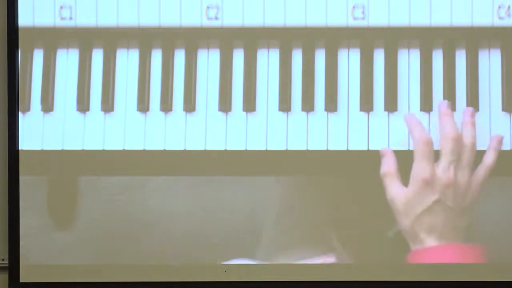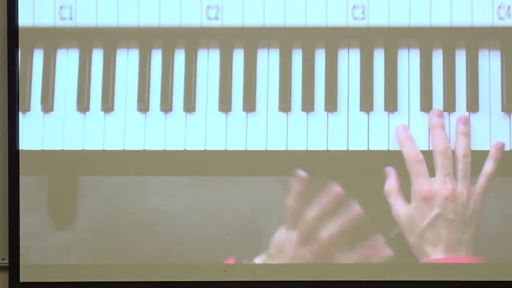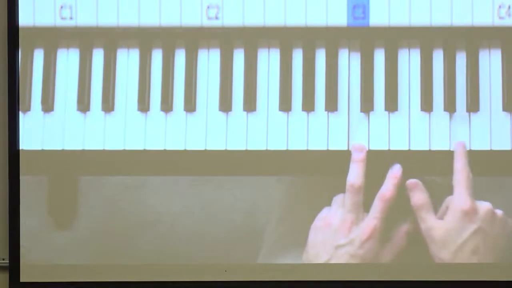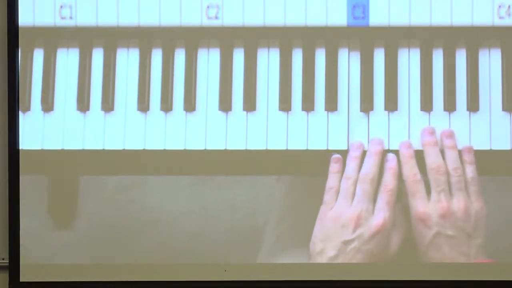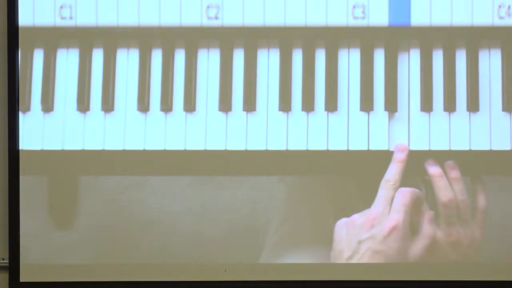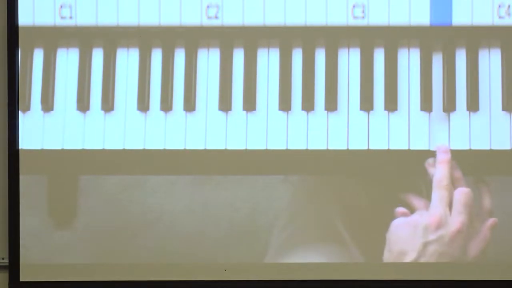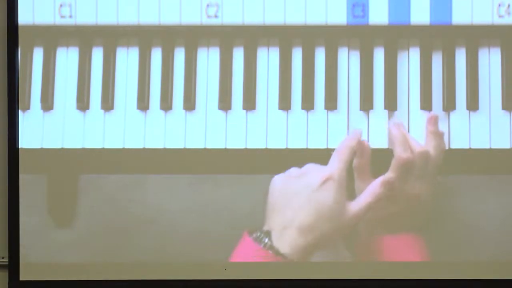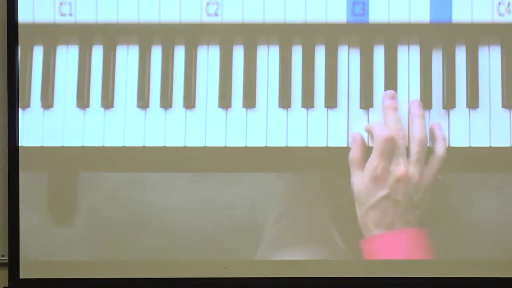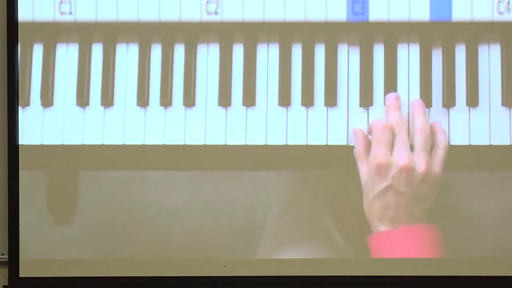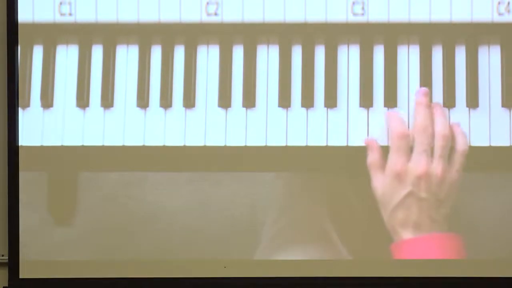And actually, we need to only worry about 6 major chords and 6 minor chords, and they're each the same. And it's all the white chords, except for B. So we're just worried about C major and minor, D major and minor, E major and minor, F major and minor, G major and minor, and A major and minor. And here's what they look like. Here's C major. That's a major chord. These are all major chords. That's a minor chord. So the middle finger goes down a half step from the major to the minor. That's going to be the same for everyone.